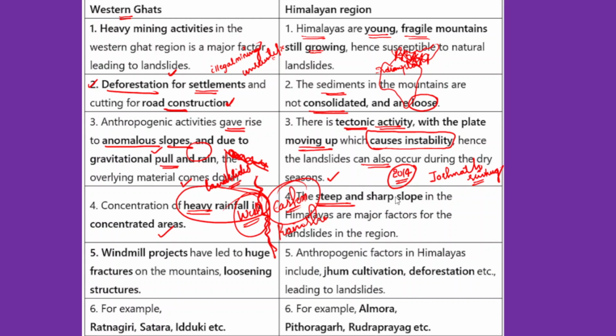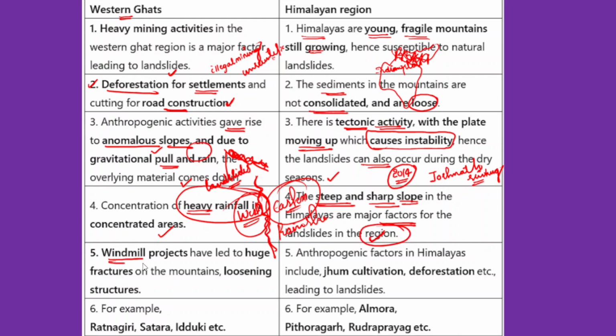After that, the steep and sharp slopes. Now Himalayas are young mountains, they're still growing, but if you look at the slopes in Himalayas, they're very steep. Because of these steep and sharp slopes in the Himalayas, they are major factors for the landslides in the region. So they're mostly responsible for the landslides in the region.